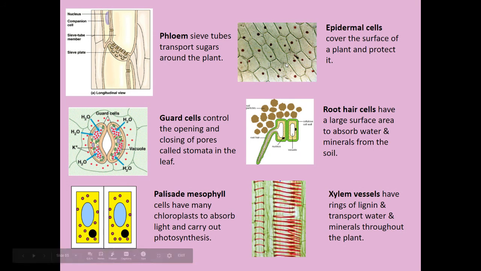The top of the leaf has epidermal cells which cover it and protect it, but these are obviously transparent because you want the light to get through to the palisade cells. Once sugar is made by the palisade mesophyll, it can be transported up and down the plant through what's called the phloem, P-H-L-O-E-M. There is no oral exam in biology, so don't worry about the pronunciation of mesophyll and phloem. And the guard cells in the leaf allow the gases to get in and out, and unfortunately also for water to get in and out.